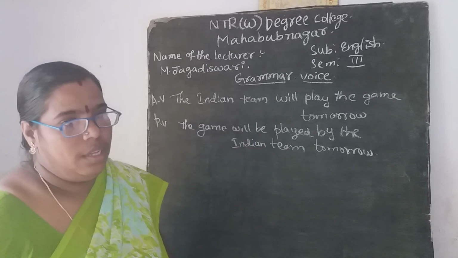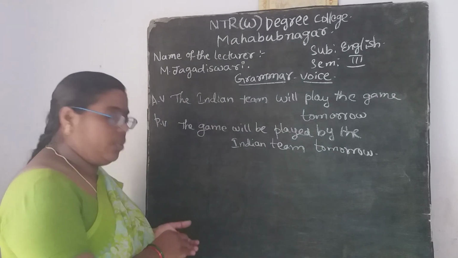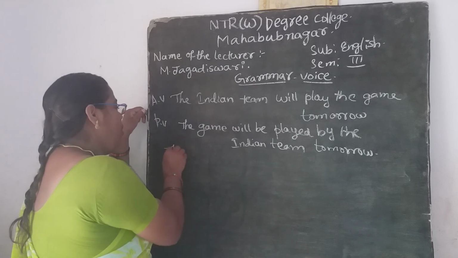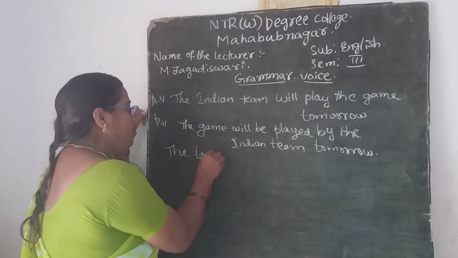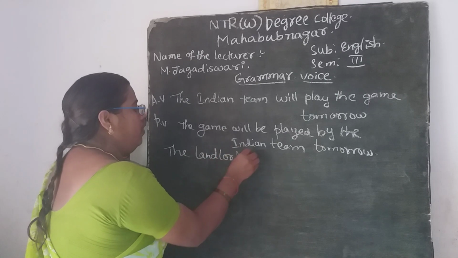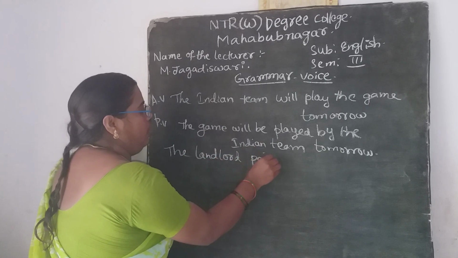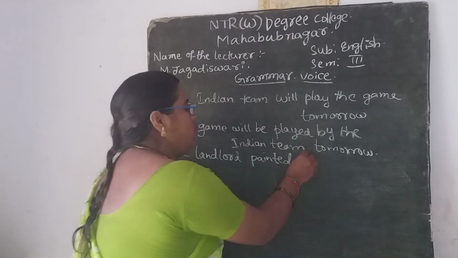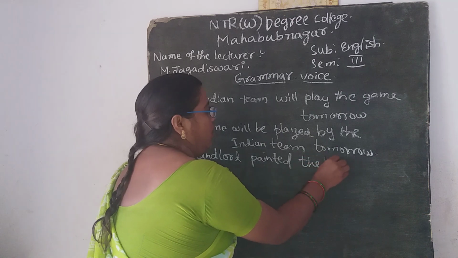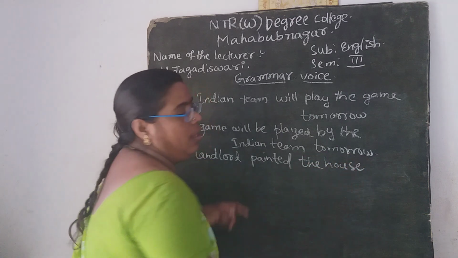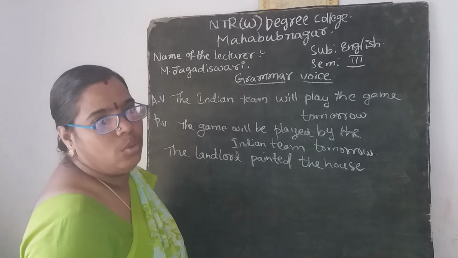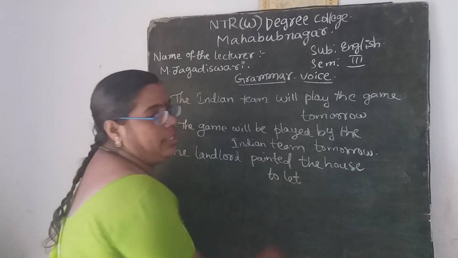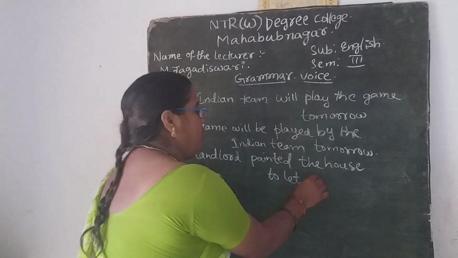Then lastly you can see one more sentence: the landlord painted the house to let it out.